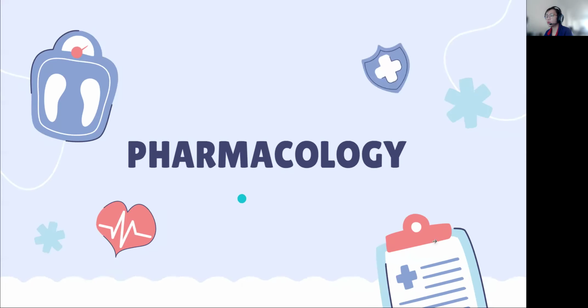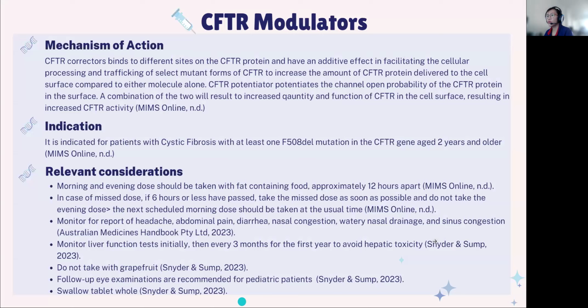Since we know how cystic fibrosis works, let's talk about the pharmacology. We have the CFTR modulators. This is a class of drugs that target specific defects in the CFTR protein so that the protein can work properly. So these modulators do not fully restore the chloride flow, but they do improve the flow enough to help lessen the cystic fibrosis symptoms. There are currently three types of CFTR modulators. One is the CFTR correctors. It helps the CFTR protein form the right shape so that it is able to move to the cell surface and stay there for a longer time.